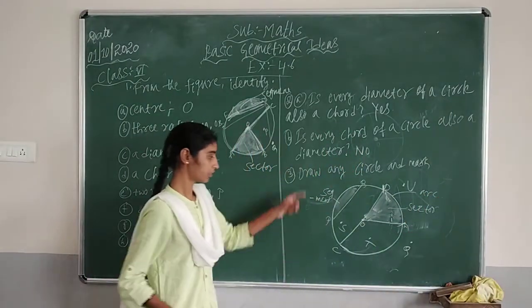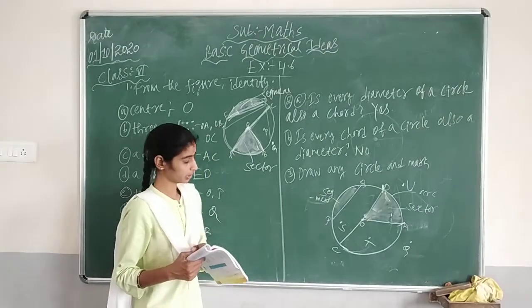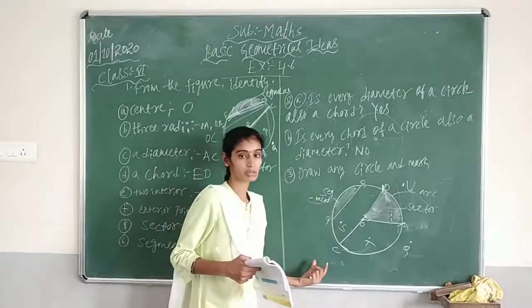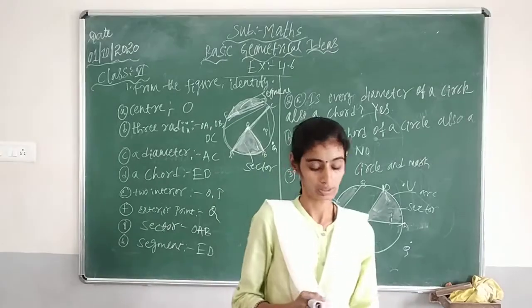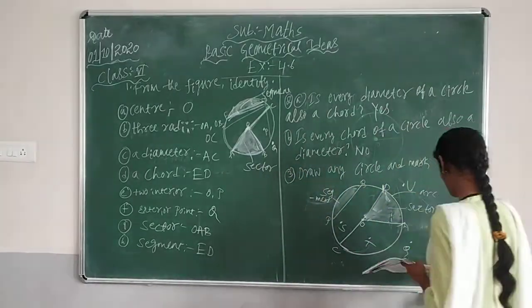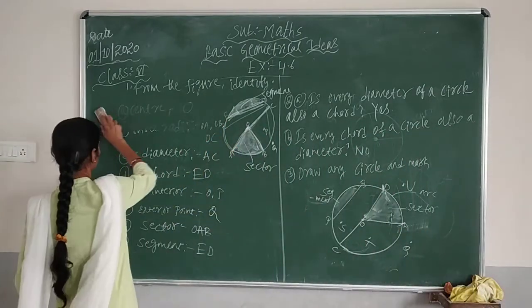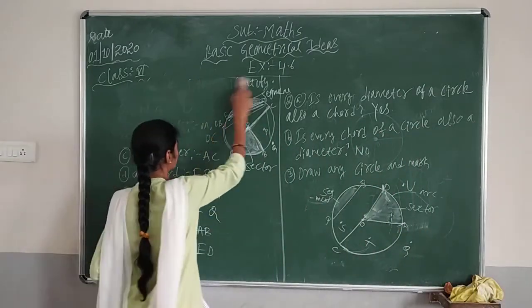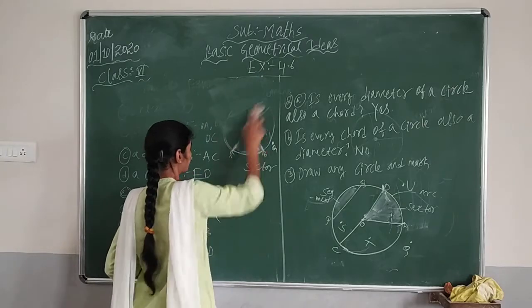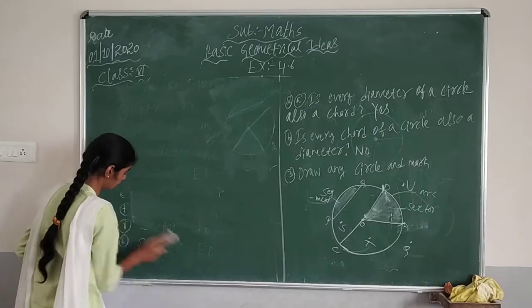So try. I have given you the hints, children. Using it, which is the center, which are the radii, you have to write on your own. Okay. So next, the last question of this exercise 4.6. So say true or false. So last bit of this exercise, children, please say true or false.